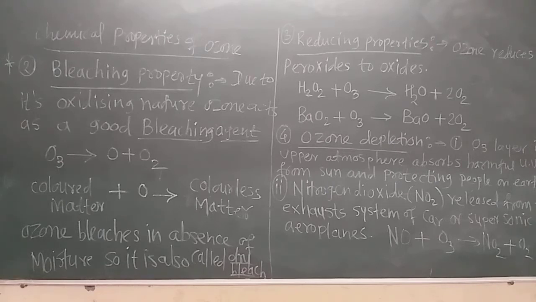This O3 is converted into nascent oxygen, atomic oxygen O, and molecular oxygen, O2. But this atomic oxygen is responsible for the bleaching of the color matter. When the atomic oxygen is passed, the color matter is converted into colorless matter.